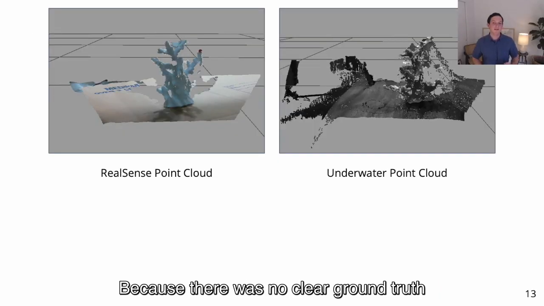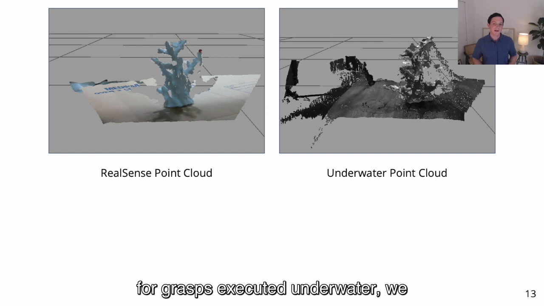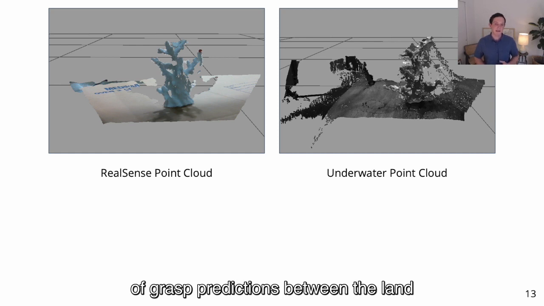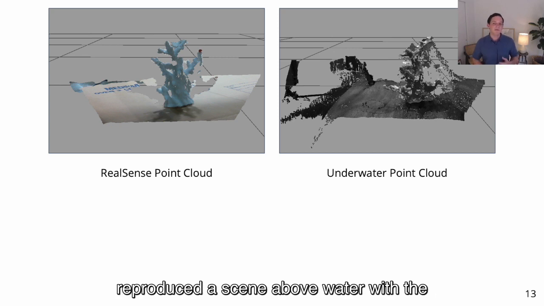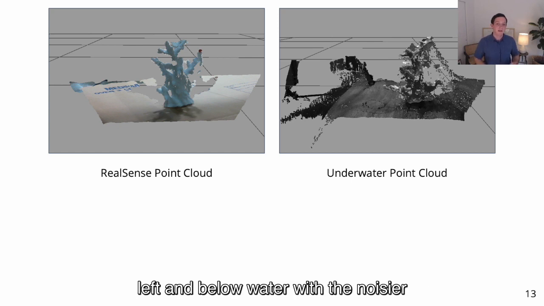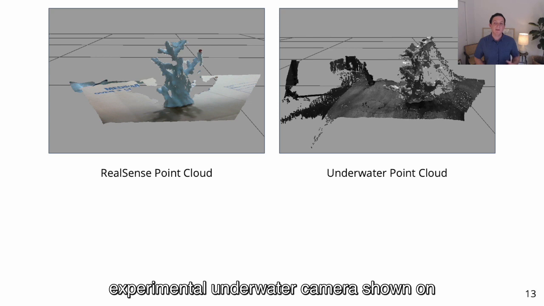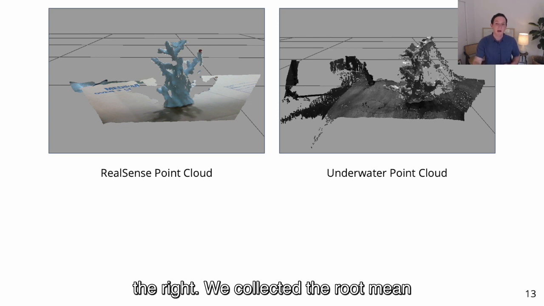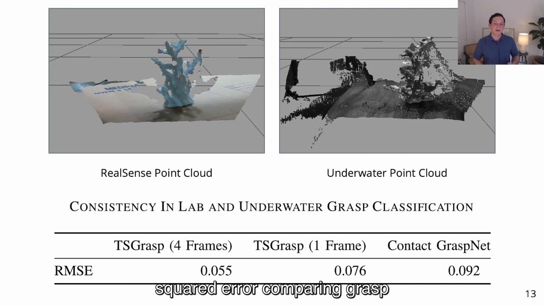Because there was no clear ground truth for grasps executed underwater, we developed a measure of the consistency of grasp predictions between the land and underwater environments. We carefully reproduced a scene above water with the high-quality stereo camera shown on the left, and below water with the noisier experimental underwater camera shown on the right. We collected the root mean squared error comparing grasp confidences in equivalent spatial bins. We found that multi-frame sparse convolution outperformed both single-frame sparse convolution and grasp inference with a PointNet backbone.